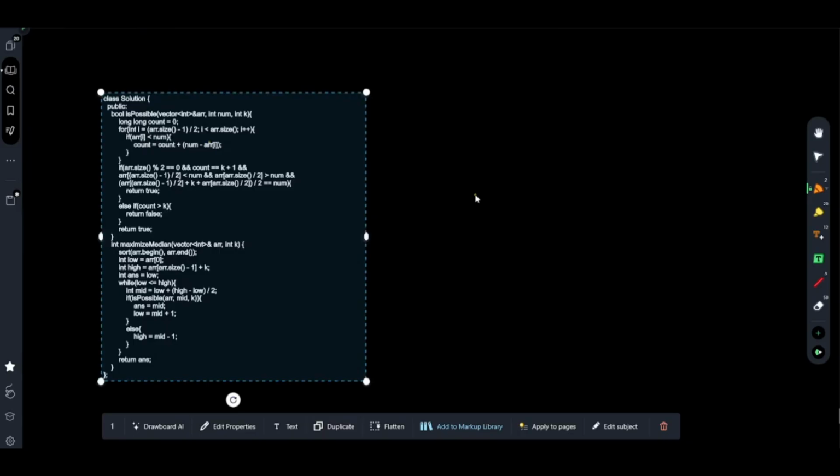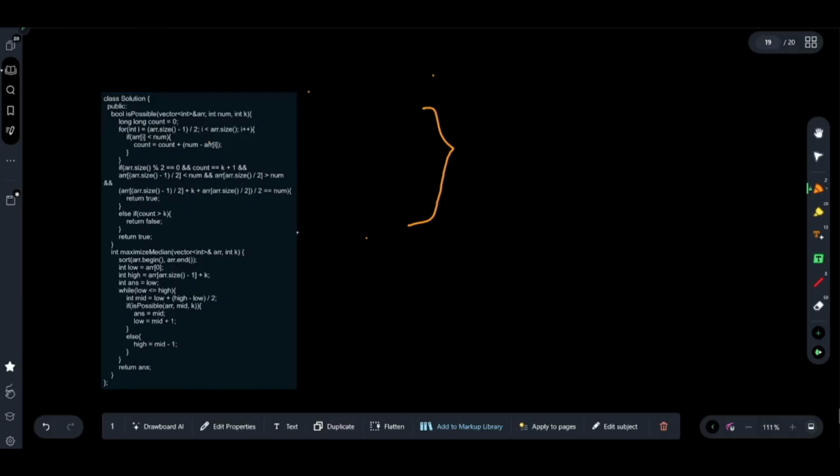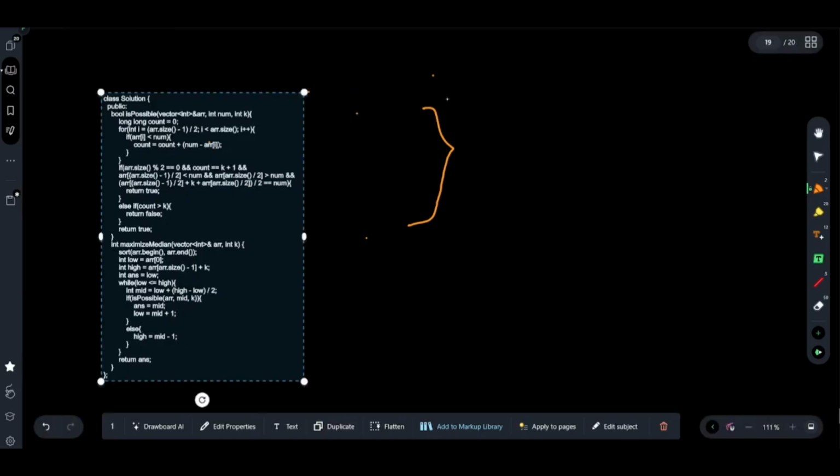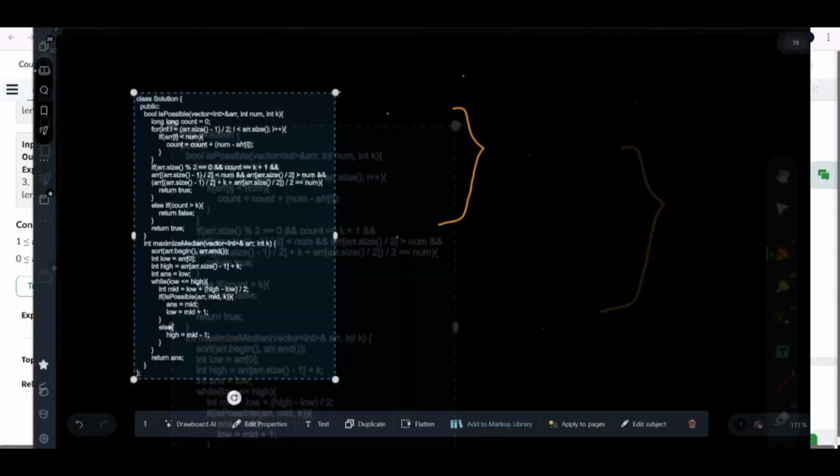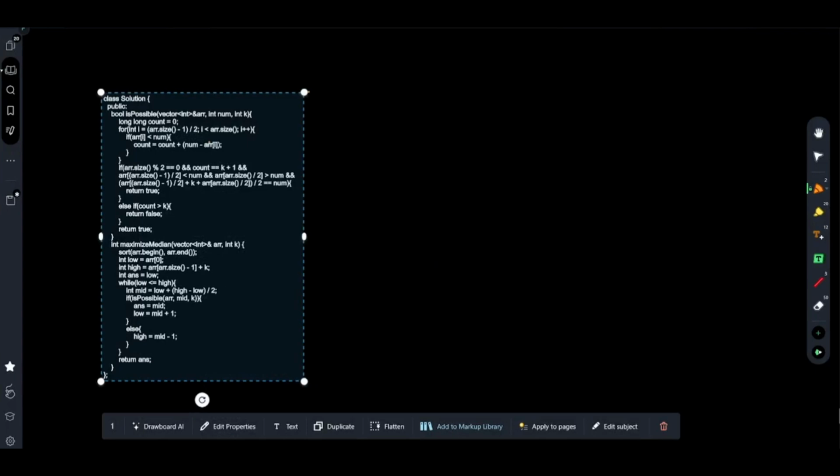All right. So the first point that you need to consider is we will first find out the time for this particular thing, the isPossible function. What will be the time for this particular isPossible?